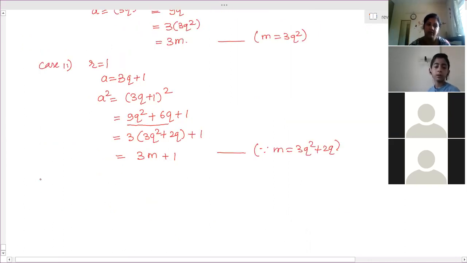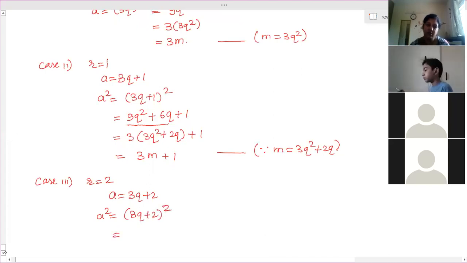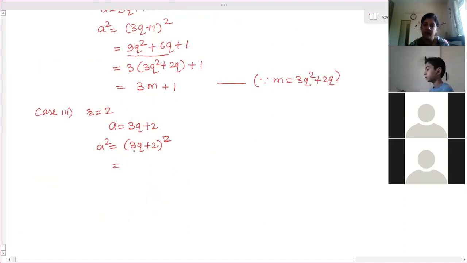And case 3, r is equal to 2. a is equal to 3q plus 2. So a square is equal to (3q plus 2) square. This is equal to 9q square plus 2 times 3 is 6, 2 times 6 is 12q, plus 4.